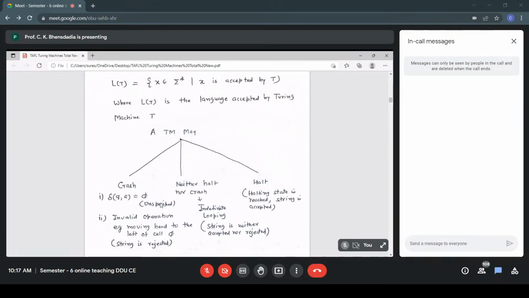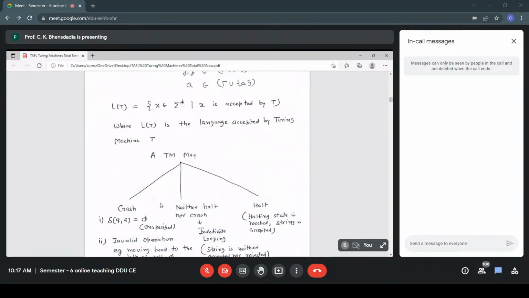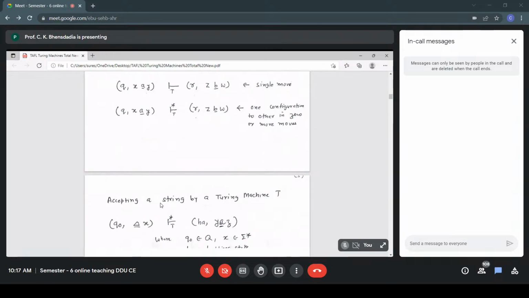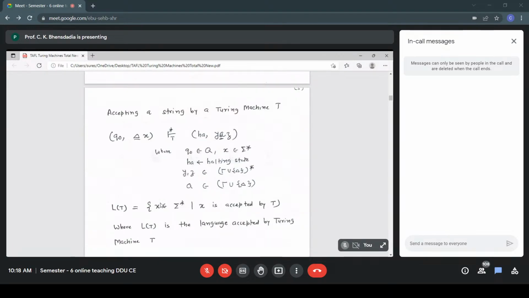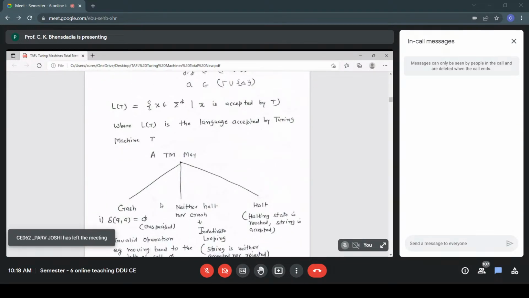Last part, a TM halts: the halting state is reached. As we said in the acceptance condition, if we reach the halting state, no matter what the tape content is, the string gets accepted. So third part, halt: the halting state is reached, the string gets accepted, that's it. Once we reach the halting state, we don't need to process further input. And the third possibility, the middle one, is that the TM neither halts nor crashes. That is indefinite looping.